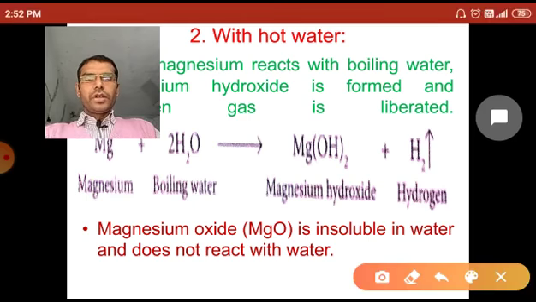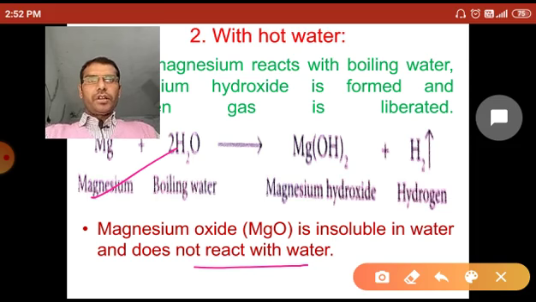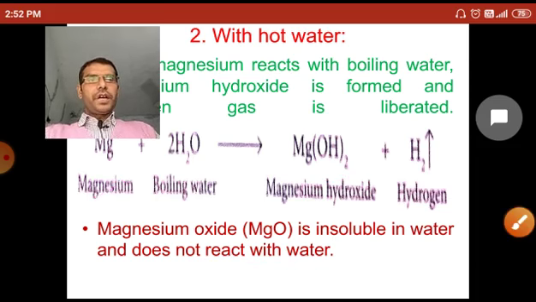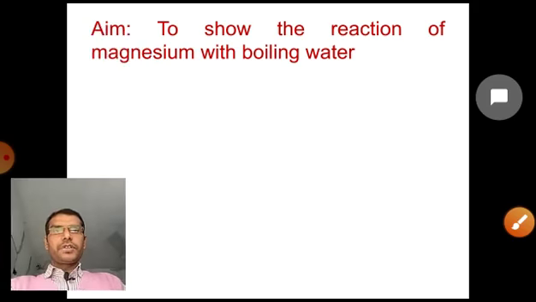Magnesium oxide is insoluble in water and does not react with water. So only magnesium reacts with boiling water to form magnesium hydroxide, not magnesium oxide.